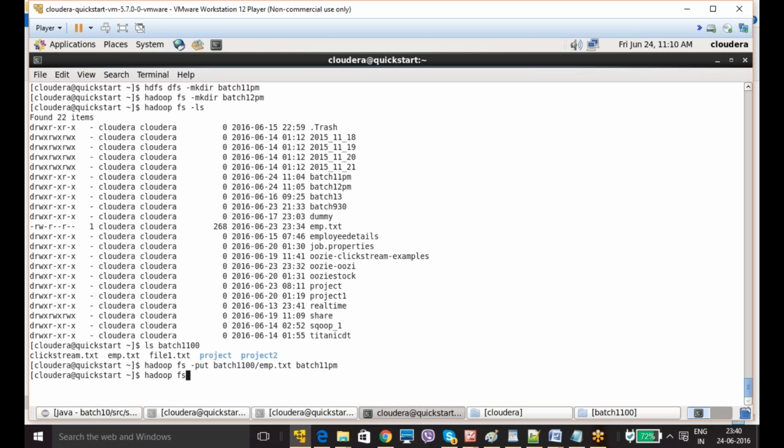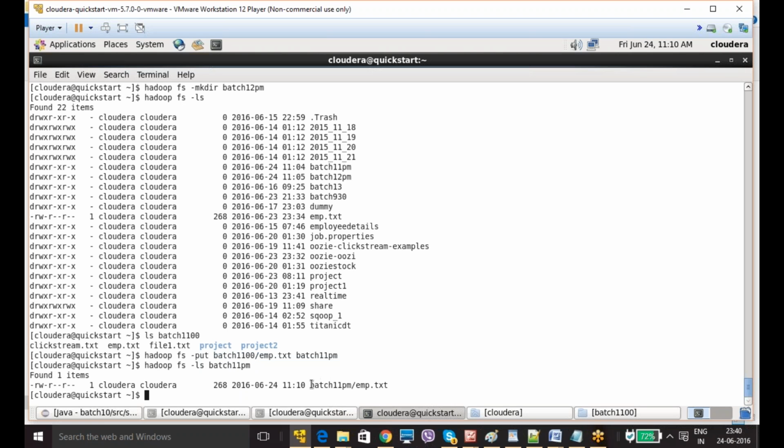Now I will check whether it is copied or not. hadoop fs -ls batch 11 PM. So is it copied to HDFS or not?